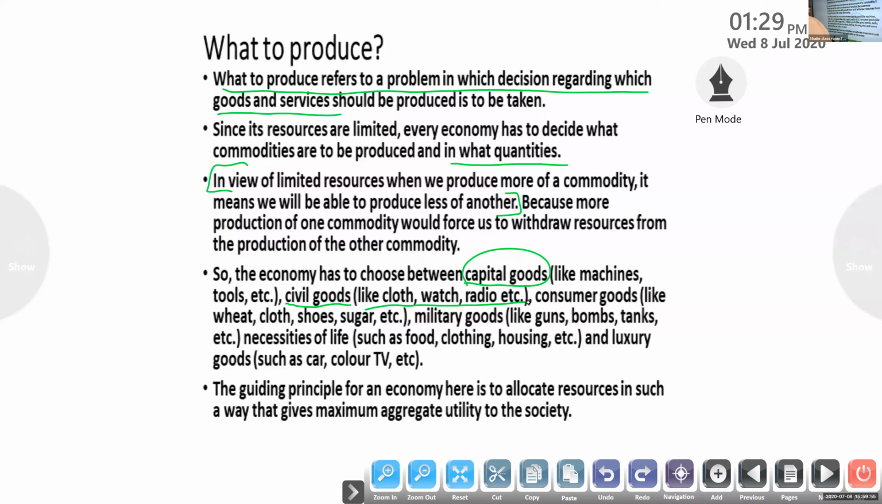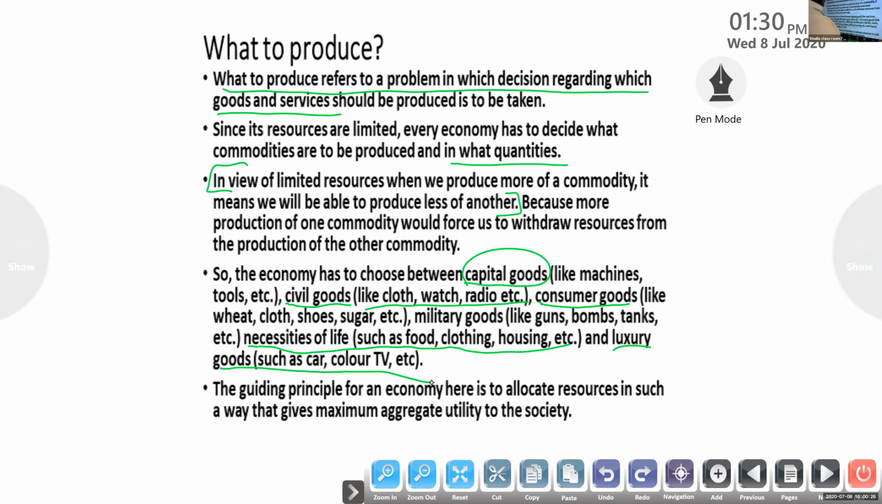Next one is consumer goods. Every time we require that. Without civil goods also we can live, but consumer goods are very necessary. What are those? Wheat, cloth, shoes, sugar, something related to food items. Military goods like guns, bombs, tanks, etc. Then the necessities of life: food, clothing, housing. That is also the responsibility of the government to produce. Luxury goods, without which also we can live, such as car, color TV, etc.